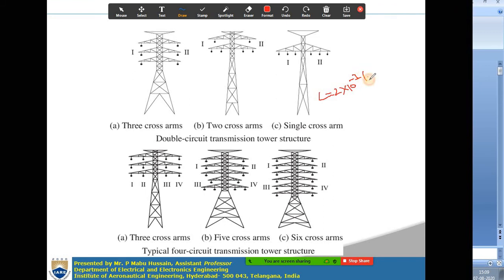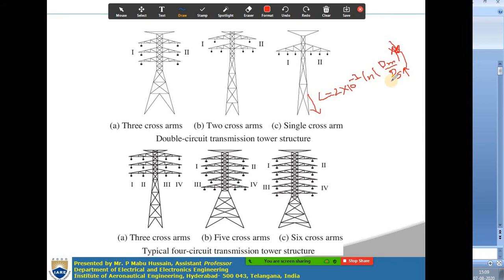What are the possibilities in this expression? To get low inductance, you can increase the ds, or you can decrease the dm. So mutual GMD can be decreased or self GMD can be increased.